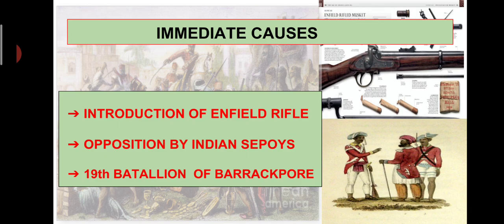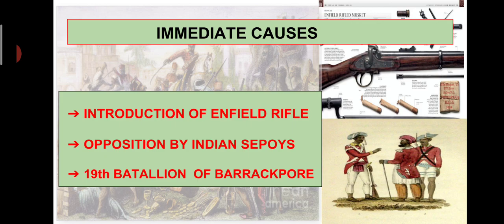The greased cartridges for these rifles had to be bitten off before being inserted into the rifle. You can see in this image there are three bullets kept, and they were supposed to be greased with the fat of cow or pig. And rumors had spread in the sepoy camps that the grease contained fat from pigs and cows.